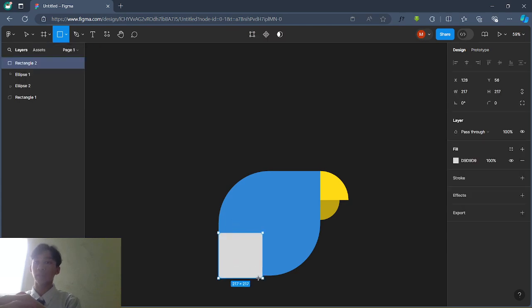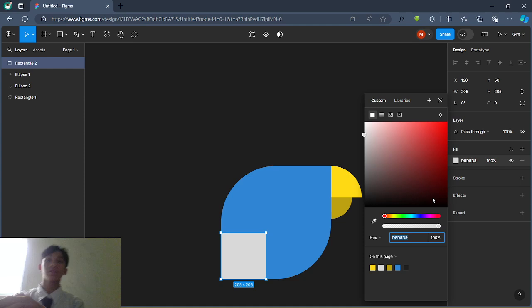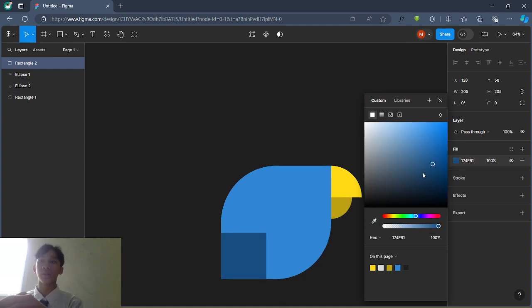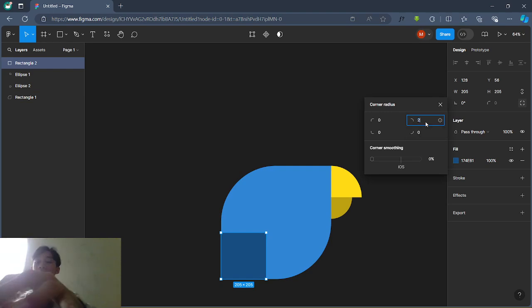Add a rectangle by clicking Shift, and then change the color into the same color right here, but make it darker. Then let's do the same by clicking independent corner and type 250 and 250, but that's too small. How about 100? Well, that works.